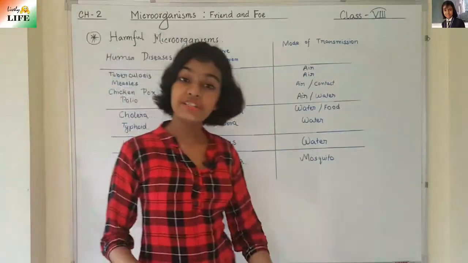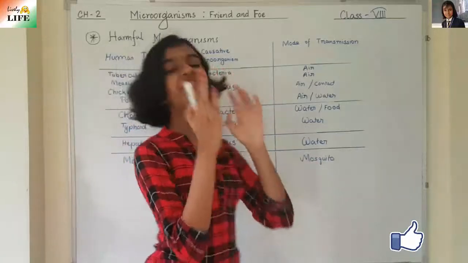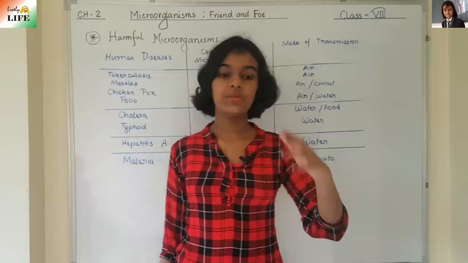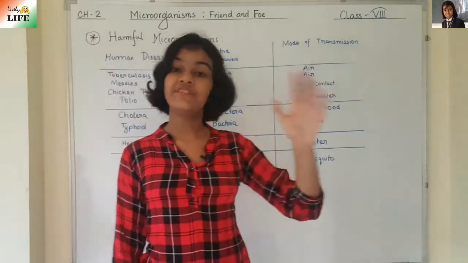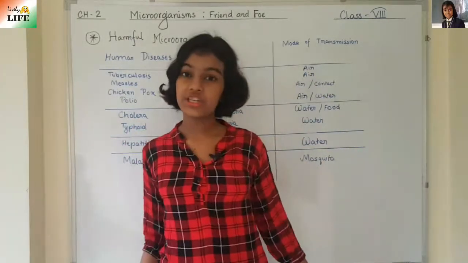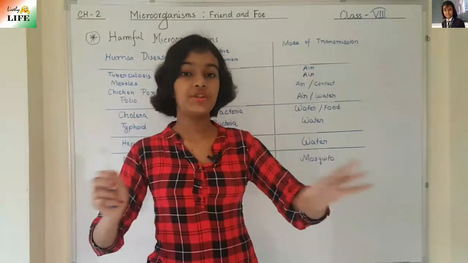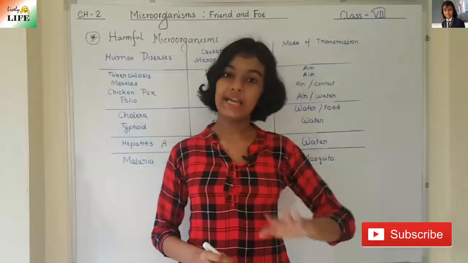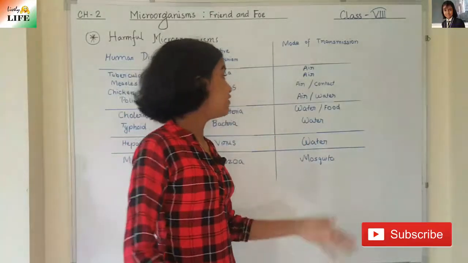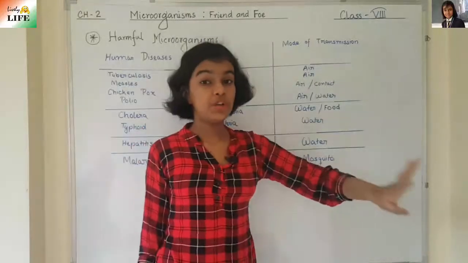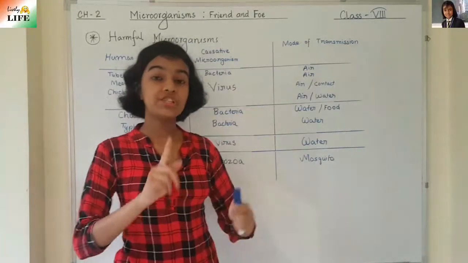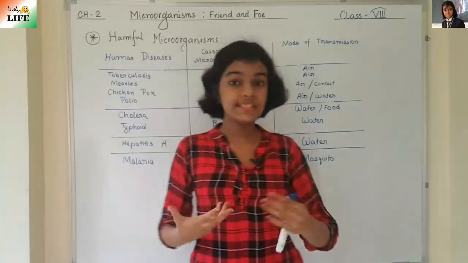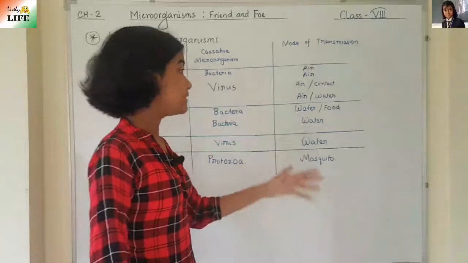So how will we prevent this? What will be the preventive measure for these diseases transmitted by air? We need to keep that infected person in complete isolation so that the disease does not spread to any other healthy person, right? And even for the contact, we need to keep his belongings only to him. We must not use the infected person's belongings, because it can cause diseases in us, right? So these are the preventive measures.